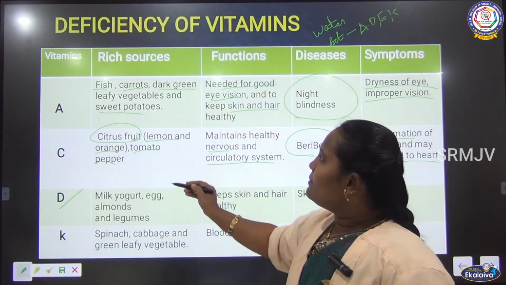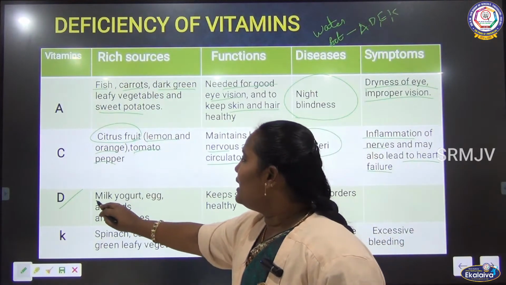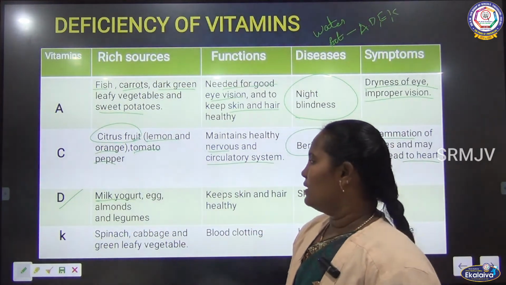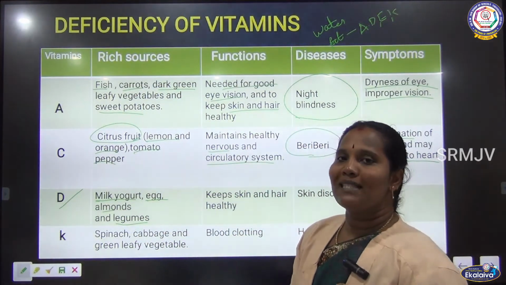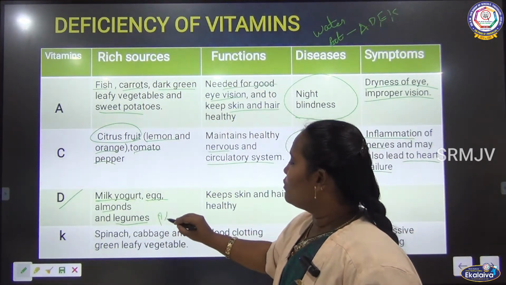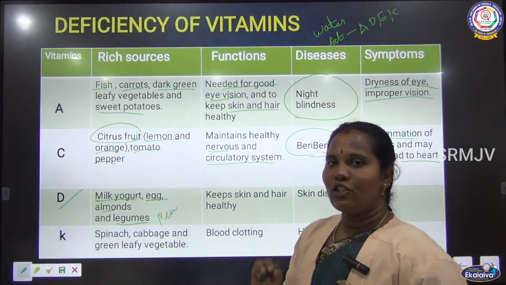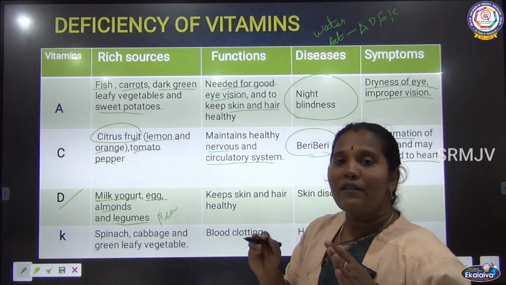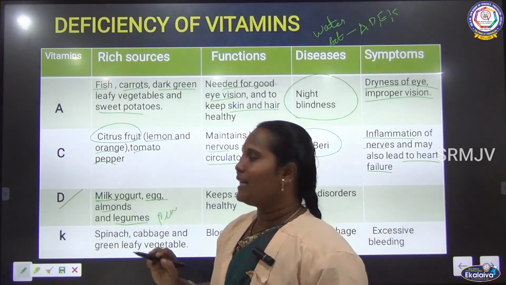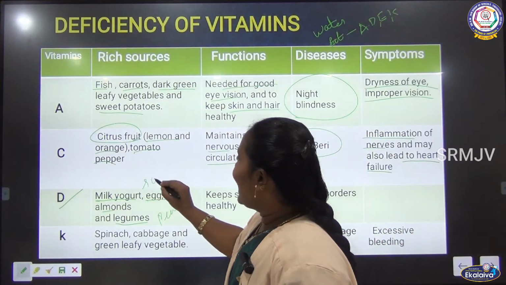Okay. The vitamin D rich sources of food are milk, curd, yogurt, egg, almonds and legumes. What are legumes? The pea plants are called the legumes. So we can get vitamin D from there. Apart from this, we can get vitamin D from sunlight.